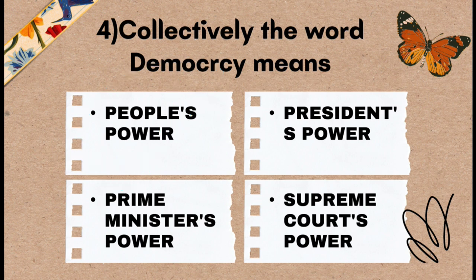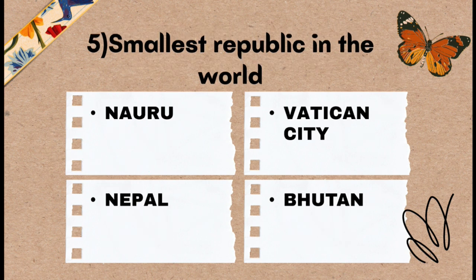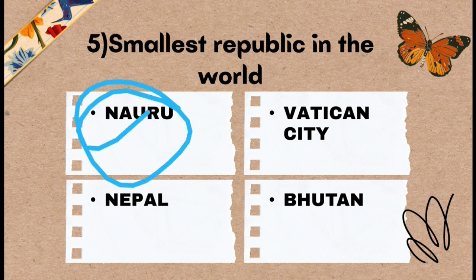Okay, next question, question number 5. Question number 5 asks, smallest republic in the world. And the options are: option A Nauru, option B Vatican City, option C Nepal and option D Bhutan. Among the following countries, which is the smallest republic in the world? And the correct answer is option A, Nauru is the smallest republic in the world.